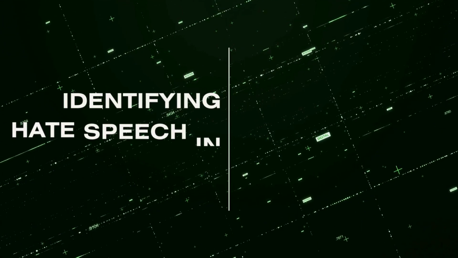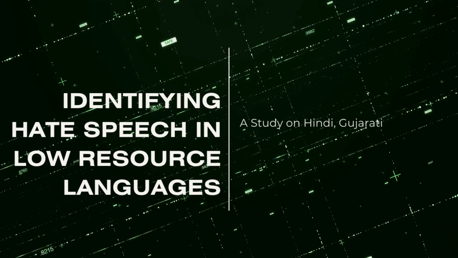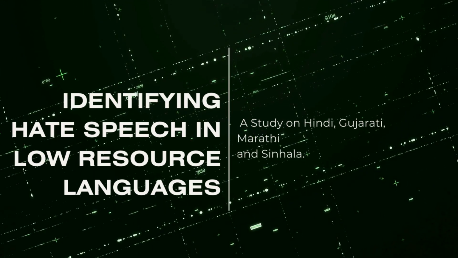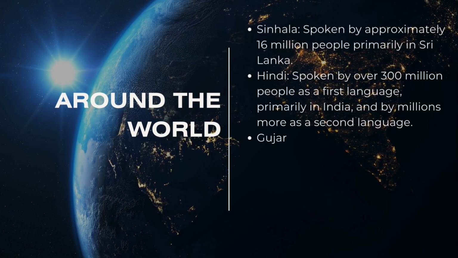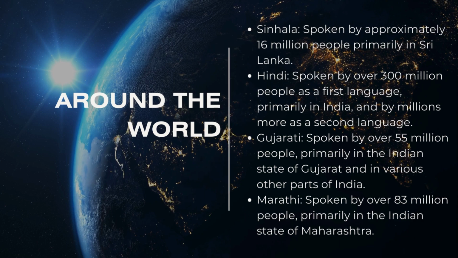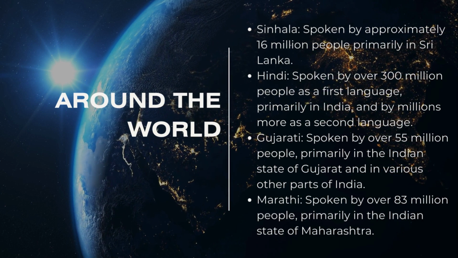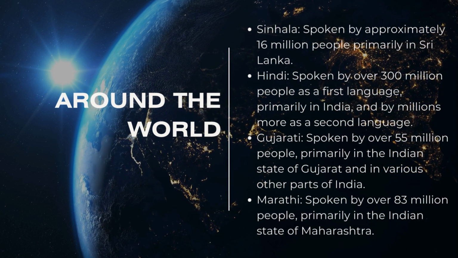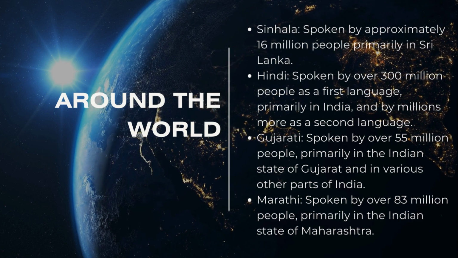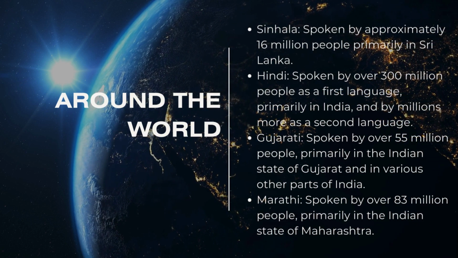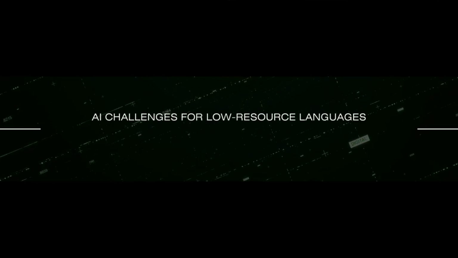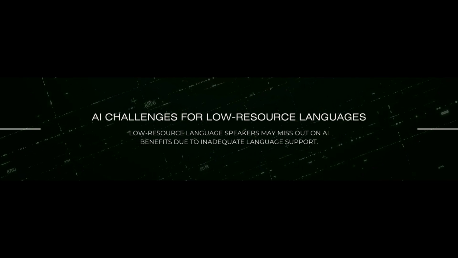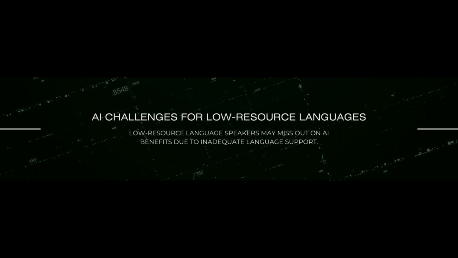Identifying Hate Speech in Low Resource Languages, a study on Hindi, Gujarati, Marathi, and Sinhala. Low resource languages like Hindi, Gujarati, Marathi, and Sinhala are spoken by hundreds of millions worldwide. With over 16 million speakers for Sinhala, 300 million for Hindi, 55 million for Gujarati, and 83 million for Marathi, these languages are crucial for daily communication.